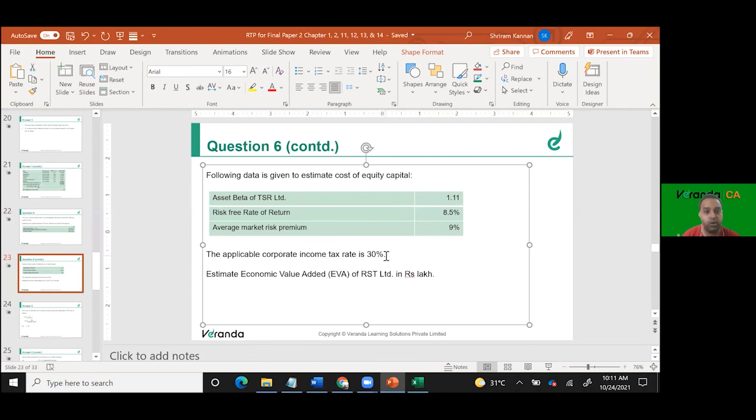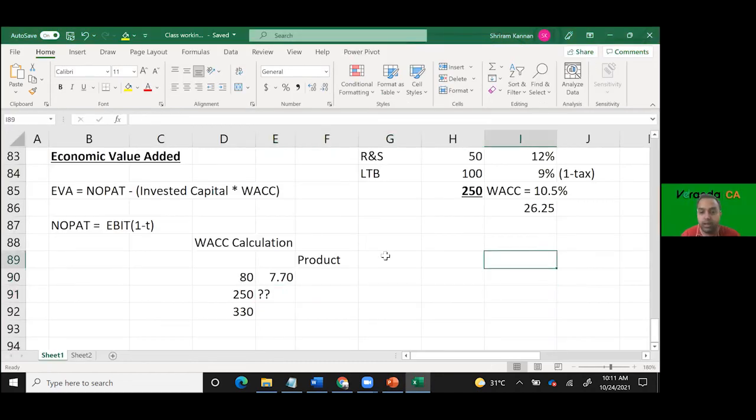Cost of equity, how do you find it? Based on beta, correct? So what is RF? 8.5. RF plus beta, how much is beta? 1.1. Catch this: the beta given is not the beta of equity. The beta given is the beta of what? That's the asset beta.